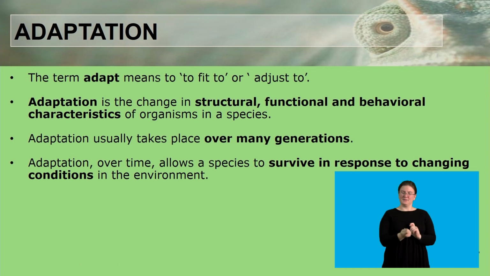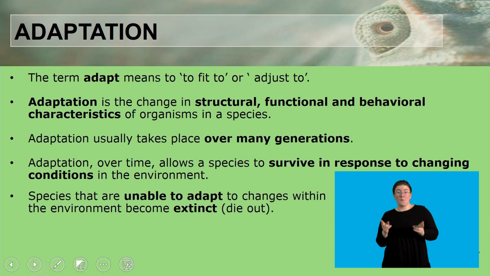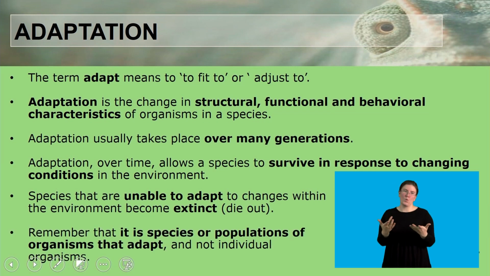Adaptation over time also allows species to survive in response to changing conditions in the environment. We will later see how this happens. So species that are unable to adapt to changes within the environment become extinct or die out. And this is usually based on natural factors. We also did ask in our Did You Know question if you know that nature chooses who survives and who does not survive. Remember that it is species or populations of organisms that adapt, not the individual organisms.